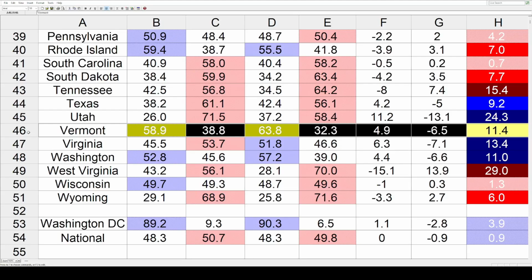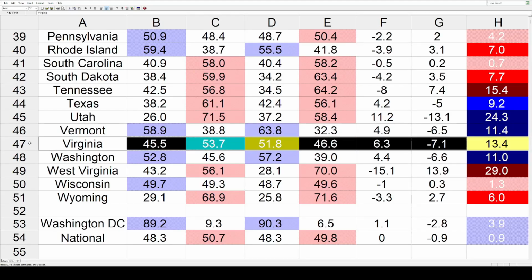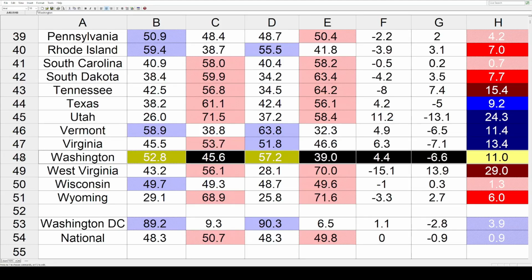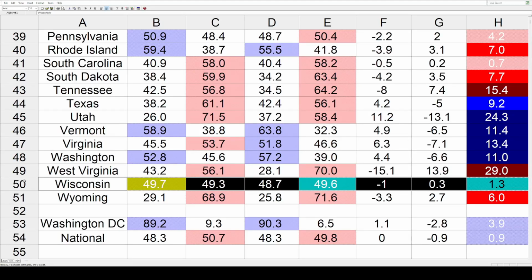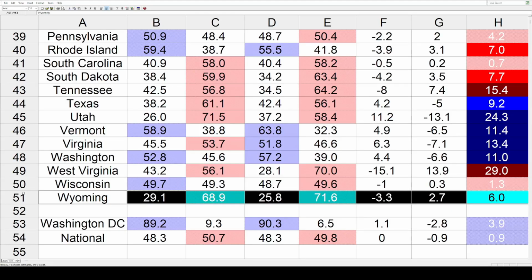Vermont 11.4. Virginia was won by Bush in 2004, but that moved 13.4 toward the Dems, and also Washington by an even 11. West Virginia had the biggest movement out of all the states. That's a colossal 29 points toward the Republicans. Wisconsin, just a little bit of rightward movement there by 1.3. And Wyoming is the last state that got redder by 6%.